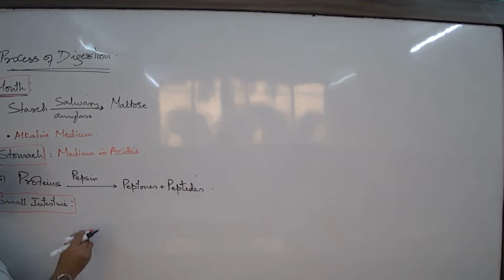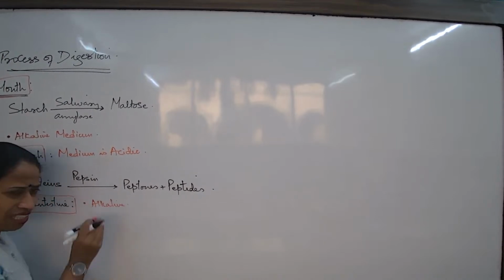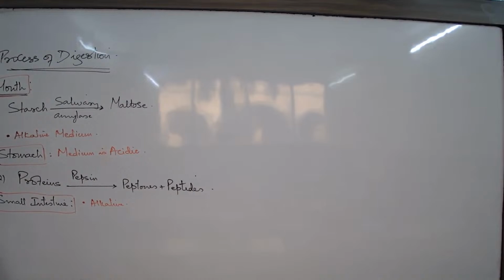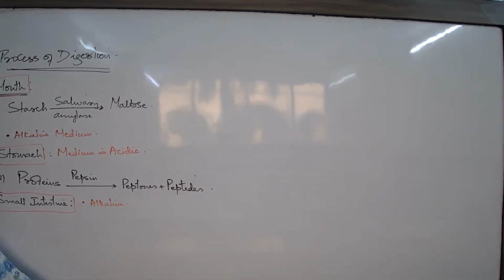What is the medium in the small intestine? In certain regions it is alkaline, and in certain regions it is mildly acidic. Overall it is alkaline. The small intestine overall is alkaline.